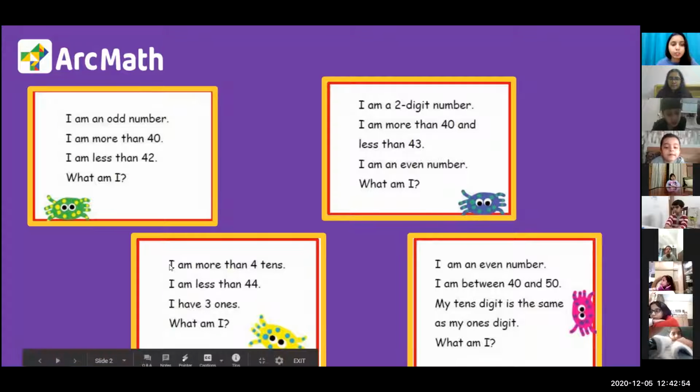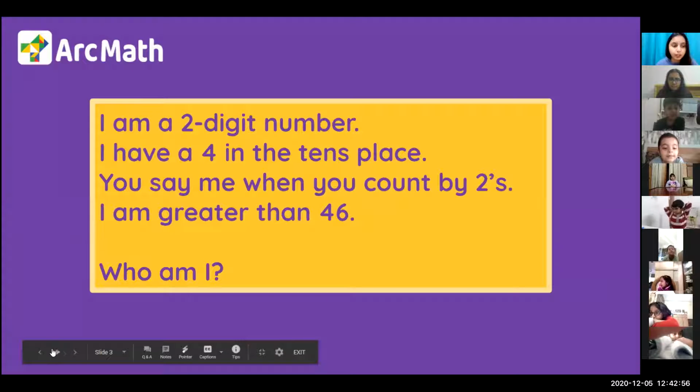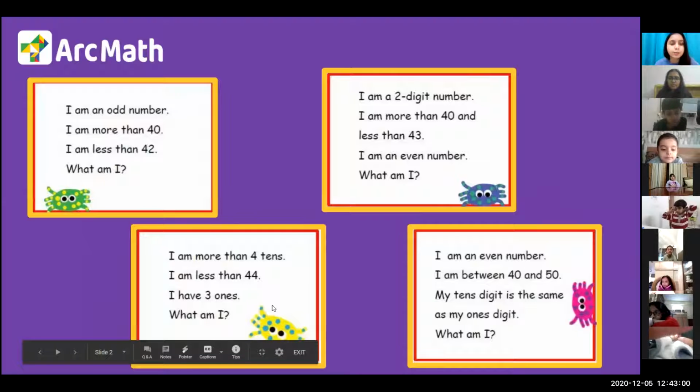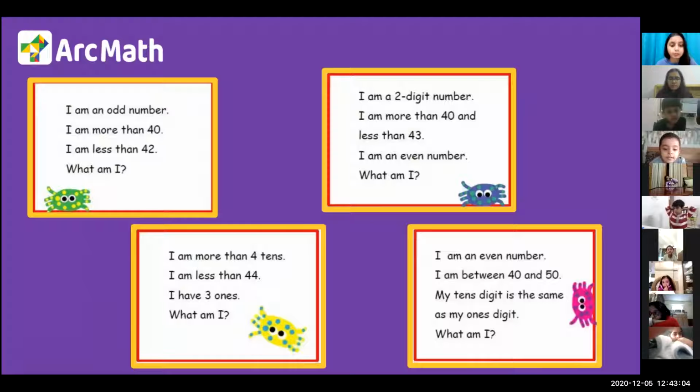The third problem, this one. I am more than 4 tens. I am less than 44. I have 3 ones. What am I?